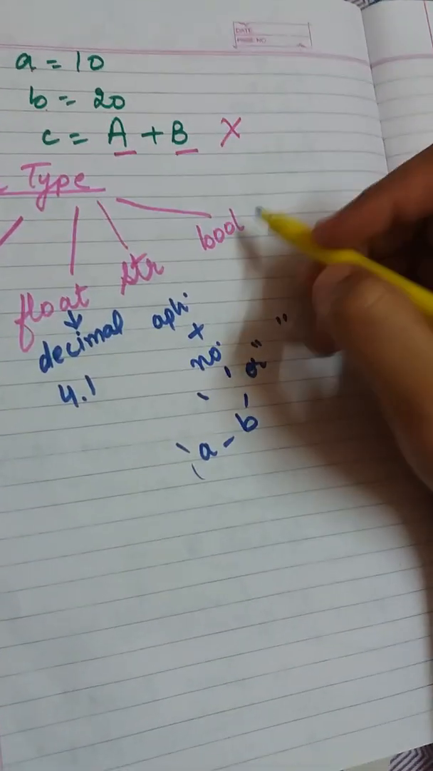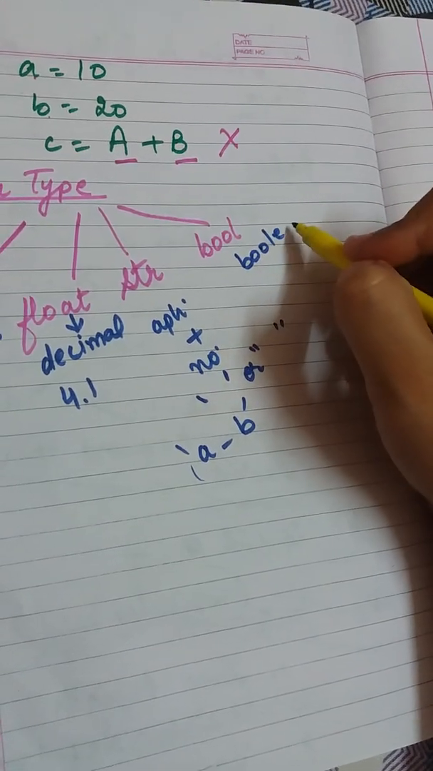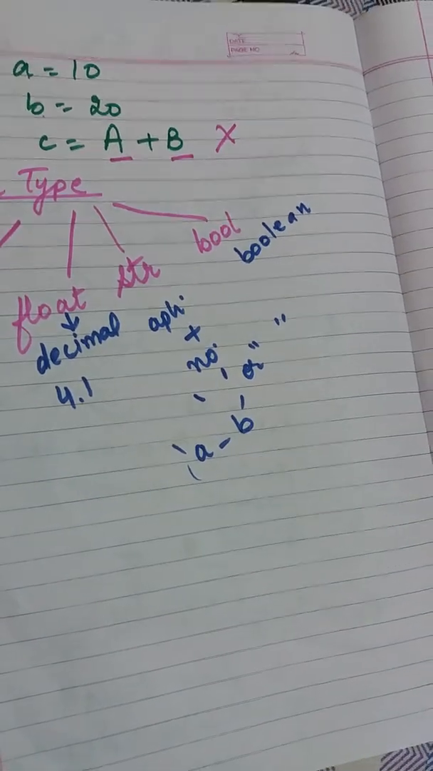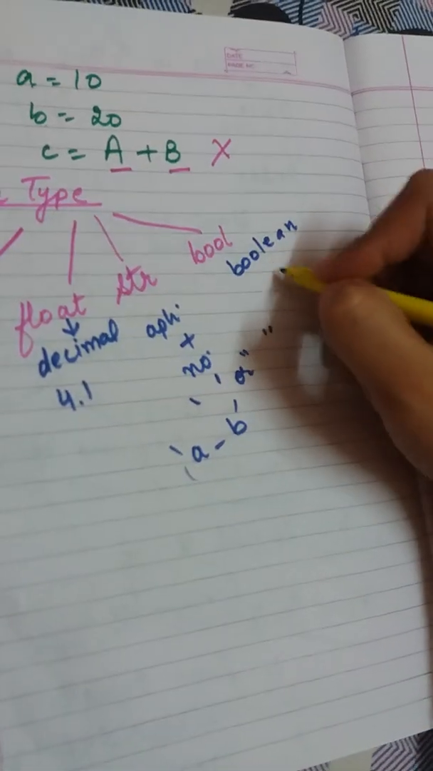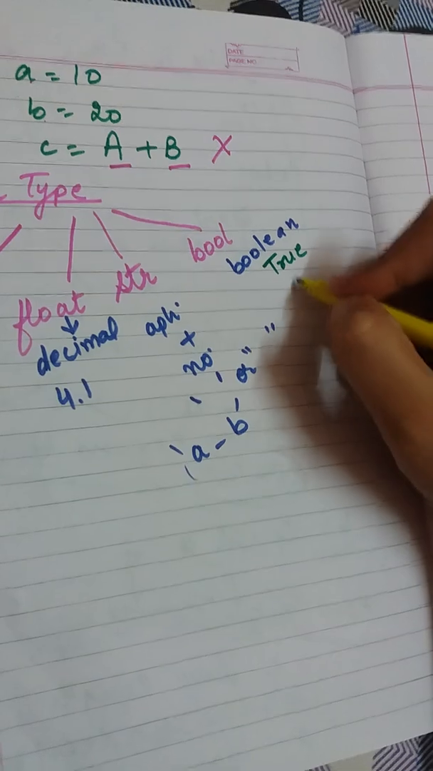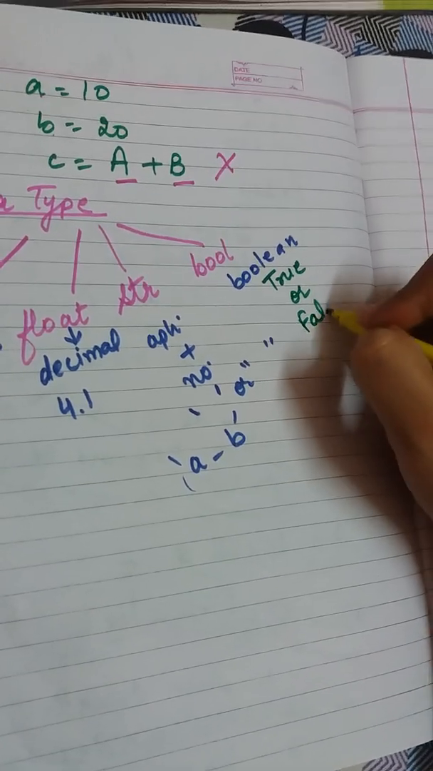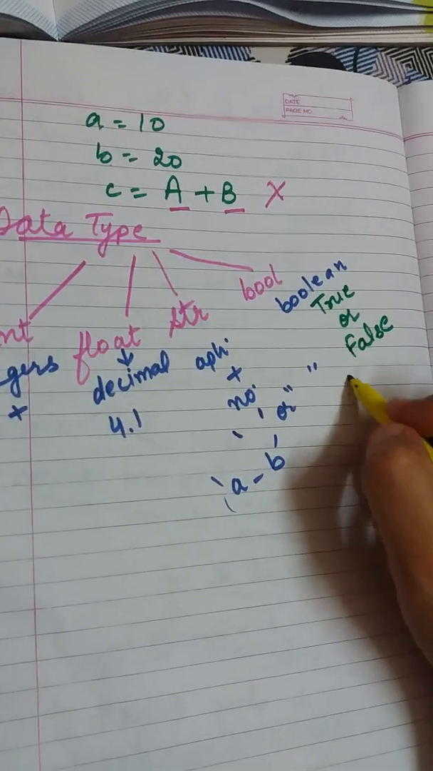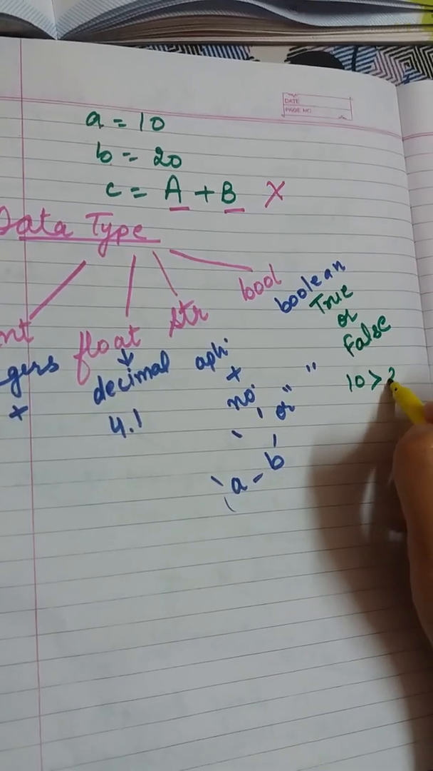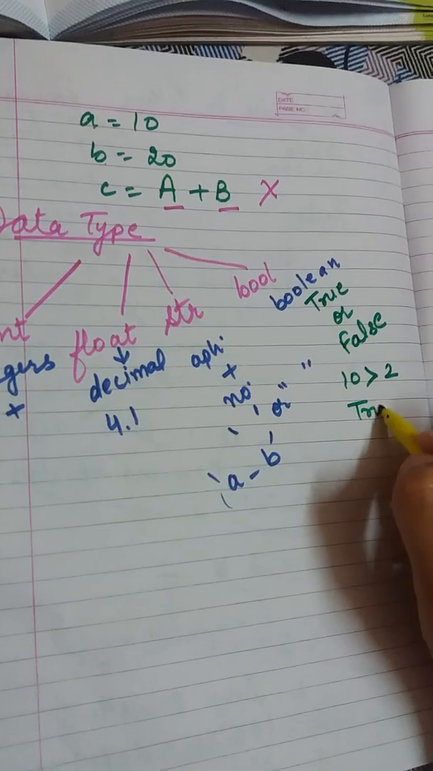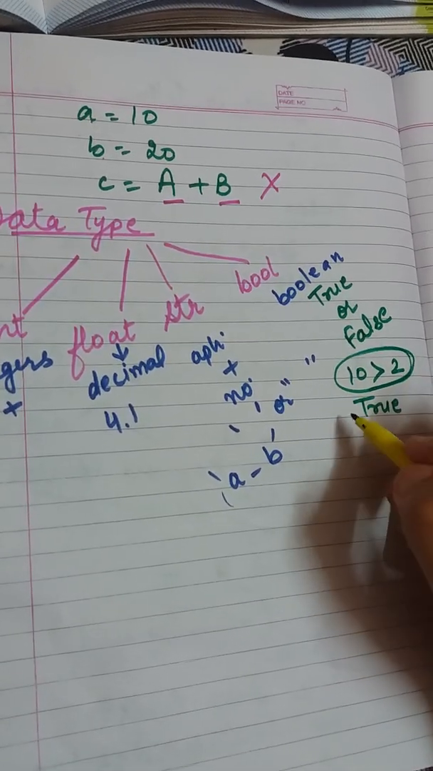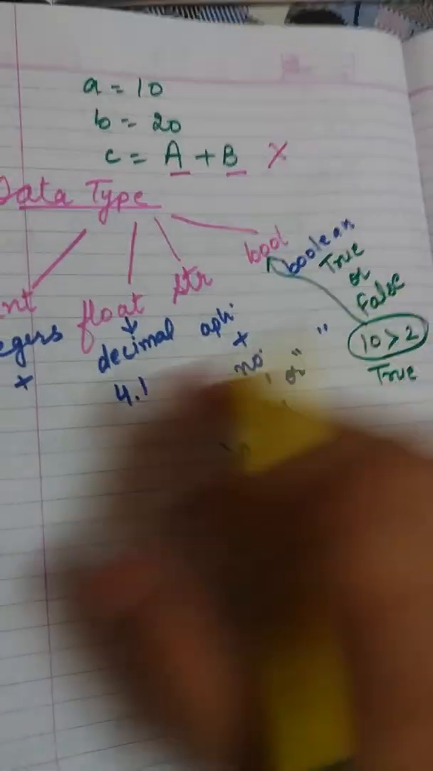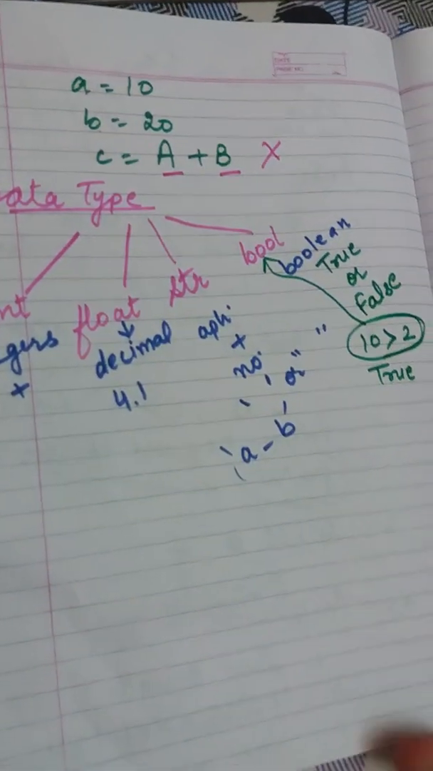Bool means boolean. Boolean means it is either true or false. For example, 10 is greater than 2. So the answer will be true. So this kind of data has the data type of bool. So these are the four data types.